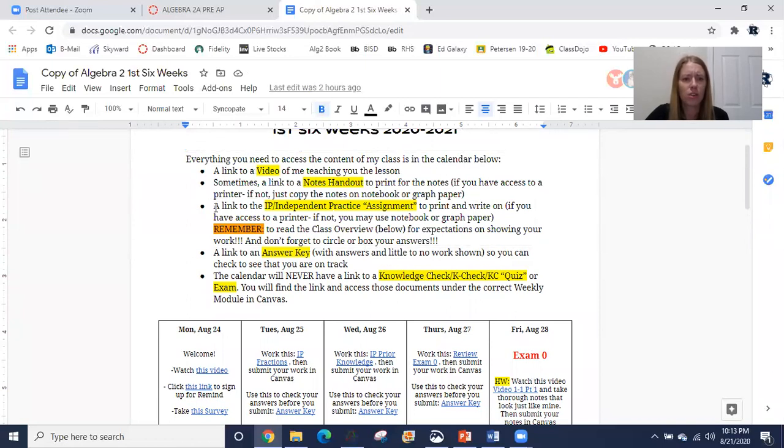Okay, so you'll also find links to your independent practice, your IPs, which is your assignment. And again, you can print on it and write on it if you have access to a printer. If not, again, don't worry. It's not a big deal. You may use notebook or graph paper. But that brings me to a very important message. Remember to read the class overview below for expectations on showing your work, and don't forget to circle or box your answer.